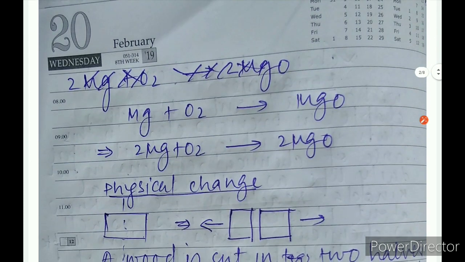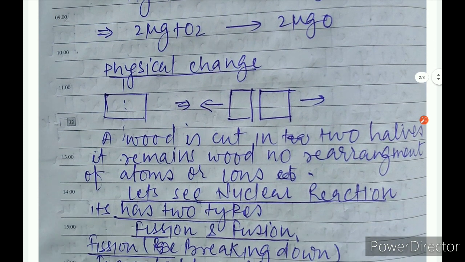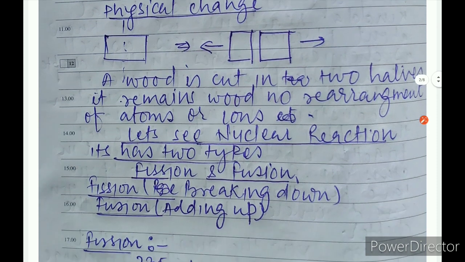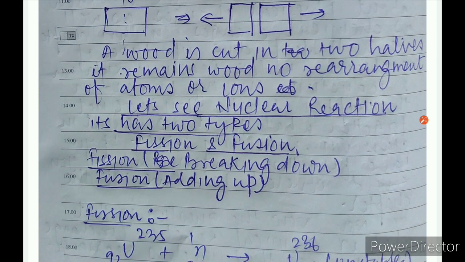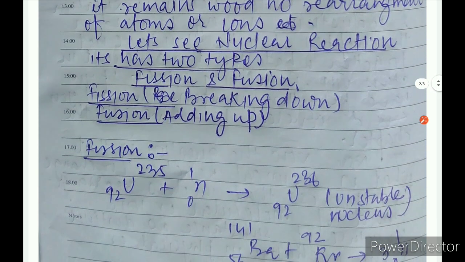See in this reaction, magnesium plus oxygen gives magnesium oxide. Here is magnesium and here is also magnesium. It is only combined with oxygen. And in physical change, a wood is being cut in two halves. It remains wood. No rearrangement of molecules or ions. But in nuclear reaction, obviously there are two types of nuclear reaction, that is fission and fusion. Fission means breaking down and fusion is adding up.